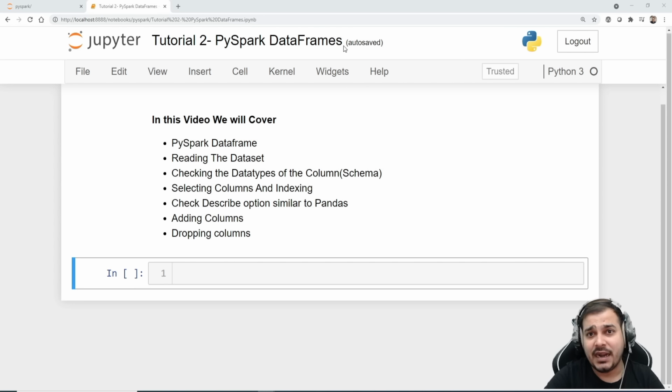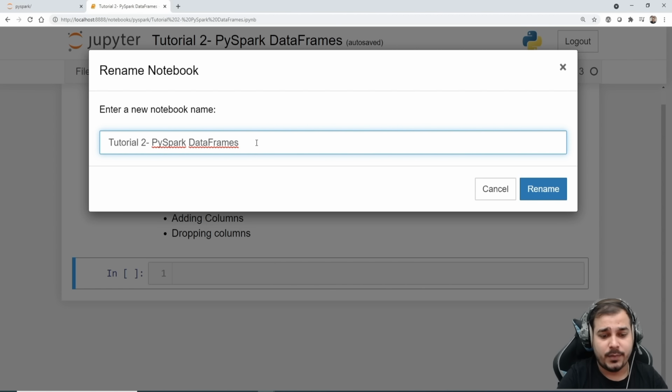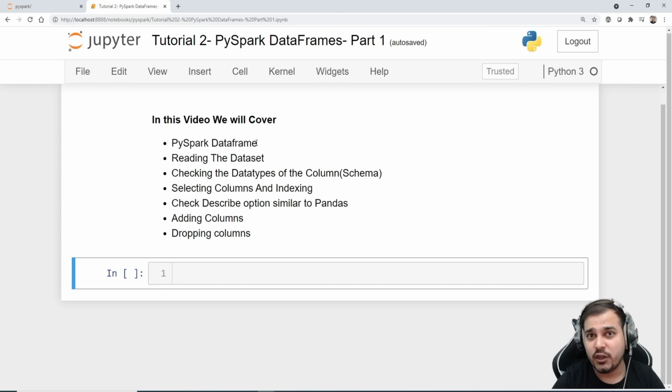Now this is just part 1, so let me write it down as part 1, because after this there will also be one more part. Why will this video be important? Because in PySpark also, if you're planning to apply MLlib, the machine learning libraries, you really need to do data pre-processing initially. Probably in part 2 we'll see how to handle missing values and all. We'll see how to alter the rows, how we can put a filter condition and all, right?